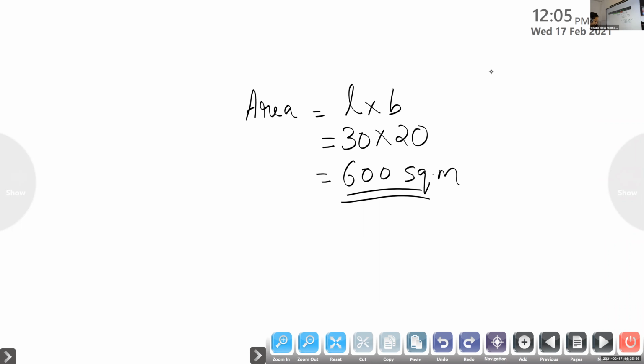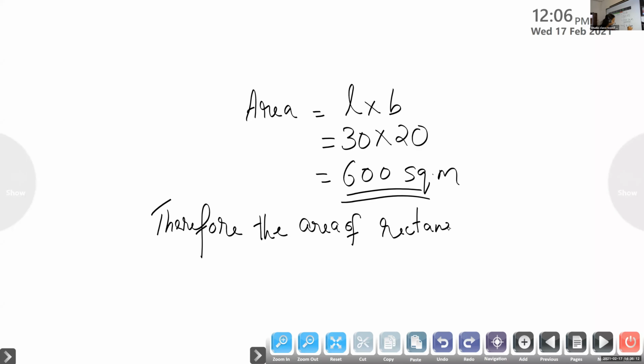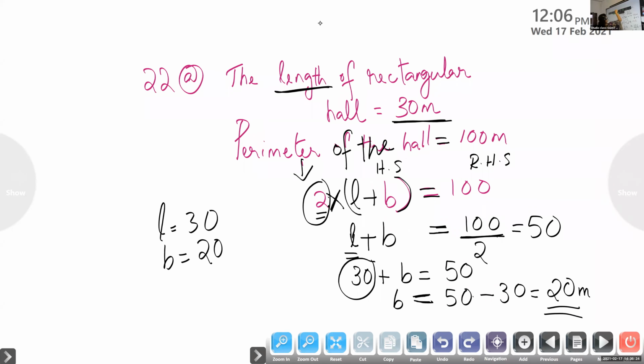Can you show the previous slide? Yes? Wait. Therefore, the area of the rectangle is 600 square meter. Can you show the next page?